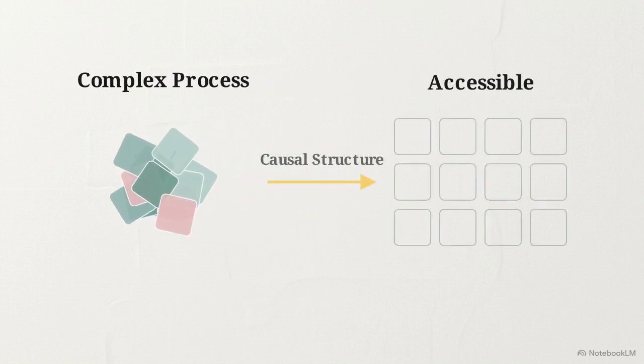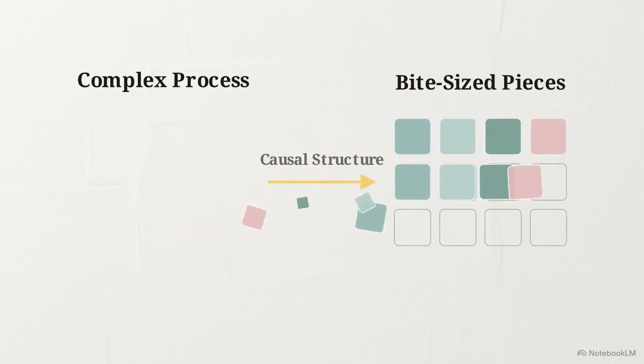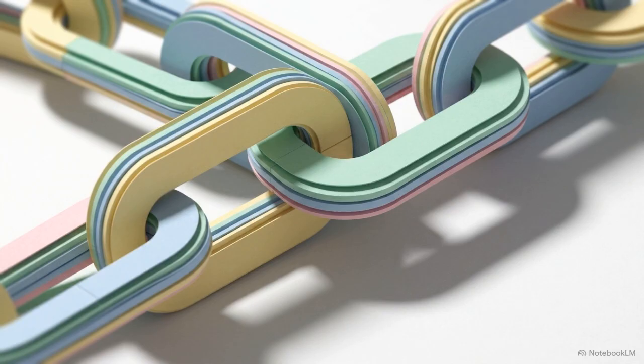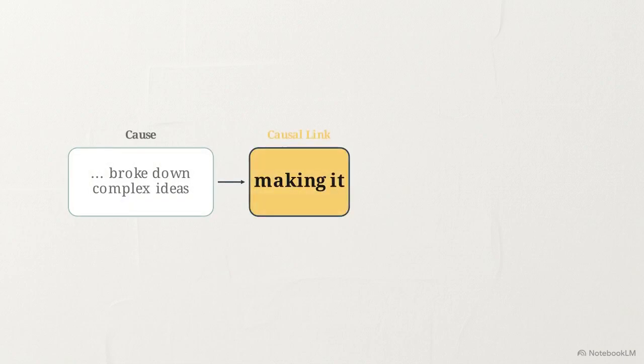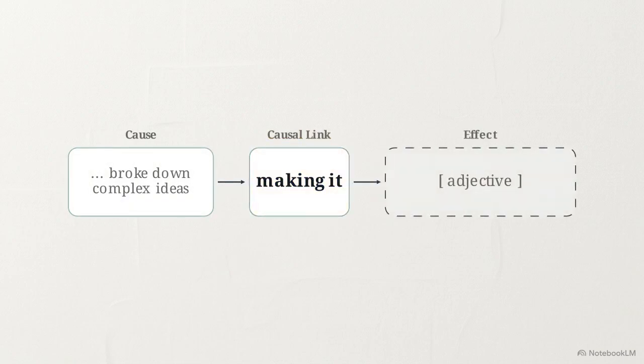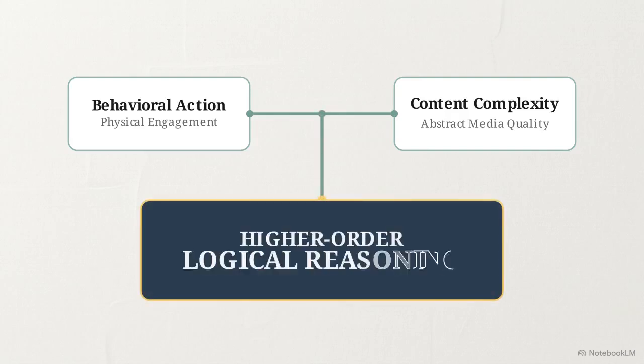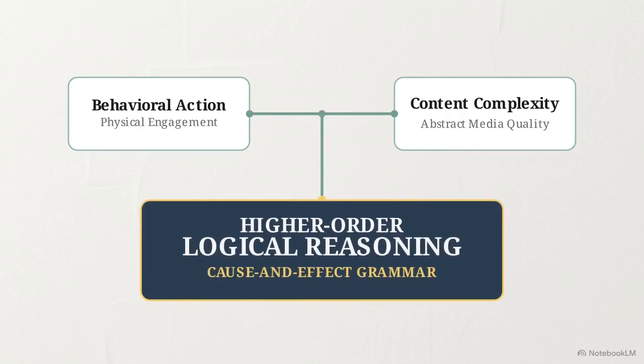To do this, the latter half of the module forces the speaker into a causal structure. The template asserts that the video broke a complex process down into bite-sized pieces. The phrase "making it" establishes a direct grammatical link between the creator's pedagogical method and the viewer's own comprehension. That causal link culminates in the final variable slot, which must be filled with a specific descriptive adjective, like visually stimulating or easy to digest. Explicitly linking physical, behavioral actions to the complexity of the content in this way demonstrates higher-order logical reasoning and cause-and-effect grammatical structures.